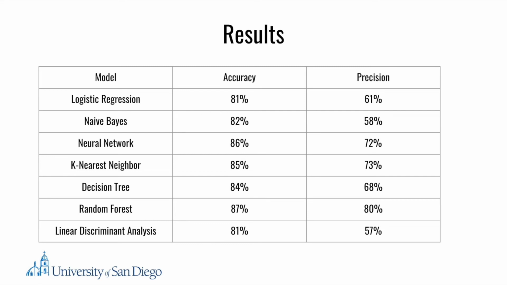lower precision of 68%. Lastly, logistic regression, naive Bayes, and linear discriminant analysis also had the lowest precision scores of 61%, 58%, and 57% respectively. The naive Bayes and LDA are more suitable to high-dimensional datasets, while logistic regression is suited more for linearly separable datasets.